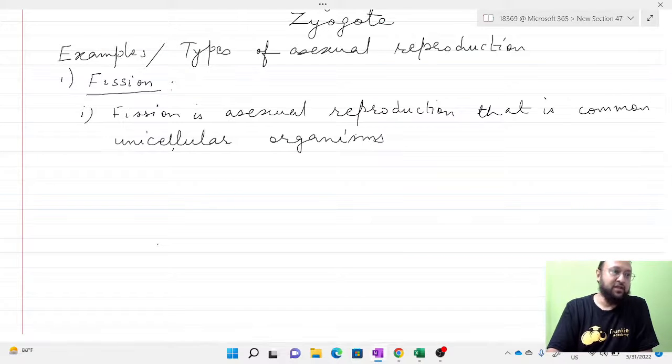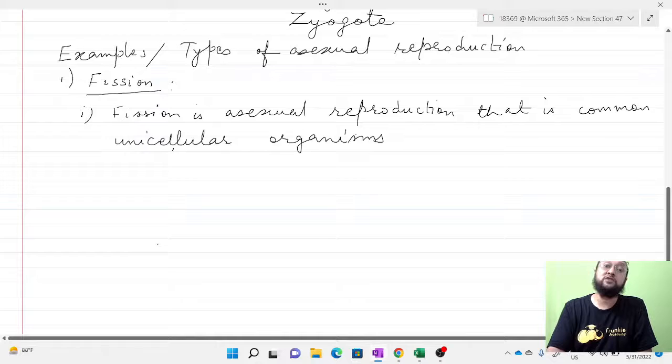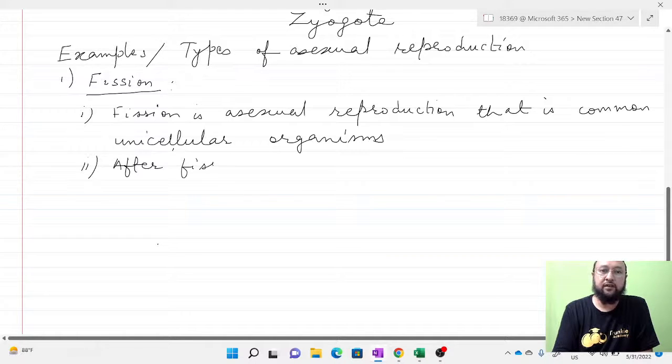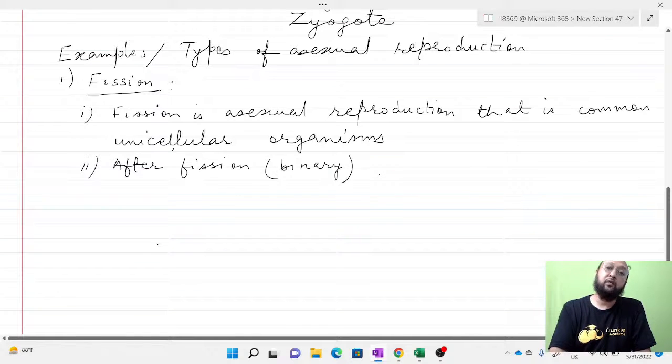That is found in paramecium, amoeba, or some other unicellular organisms. Binary fission means dividing into two. There is also multiple fission, where one unicellular cell is divided into multiple cells, more than two.